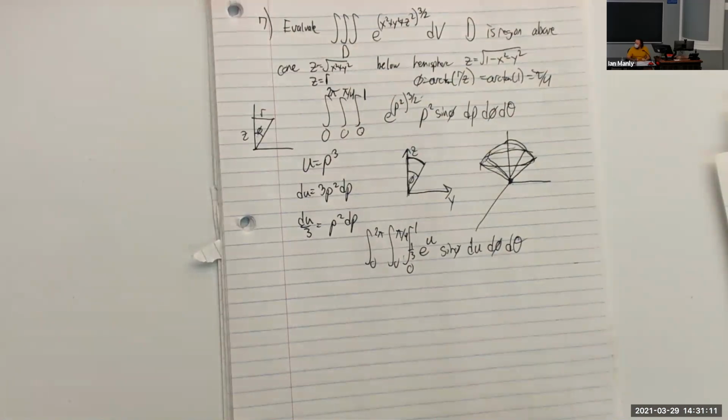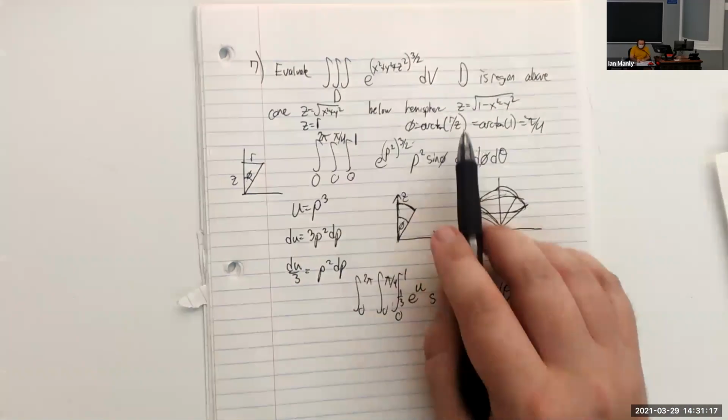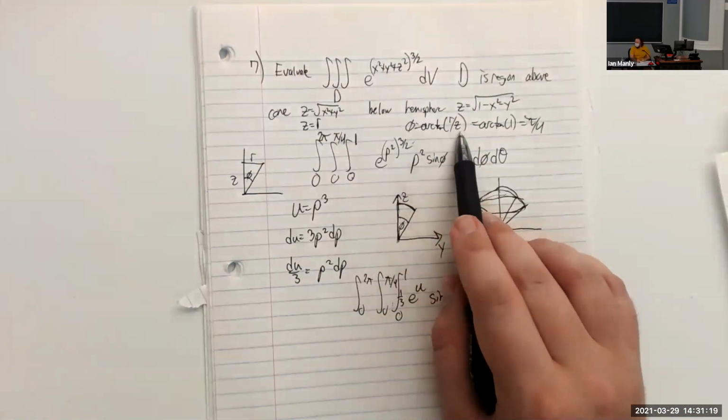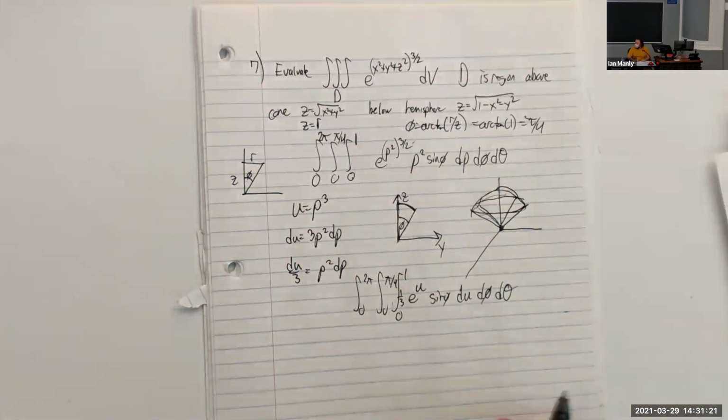Isn't phi arc cosine of z over rho? Yeah, it is, but it's also equal to arc tangent of r over z. So those formulas are both valid, whichever one ends up being more useful here.